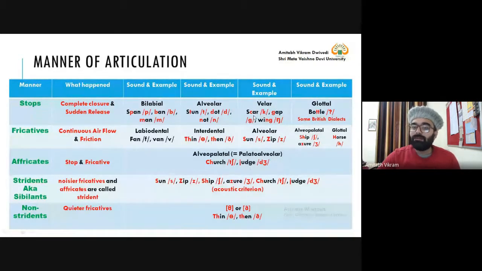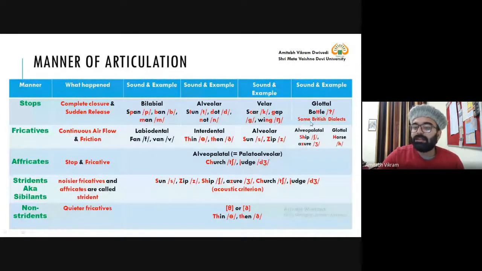So you must not confuse the letter C and the sound K, because once you pronounce it scar, you can very easily find out that it is the K sound. So you write the K sound. Then you have gap, the G sound, and wing, with the final two letters representing this one sound. So sometimes there is a one-to-one correspondence between a letter and a sound, like here, the letter is P, the sound is P, the letter is B, the sound is B. But sometimes there are two letters that correspond to one sound.